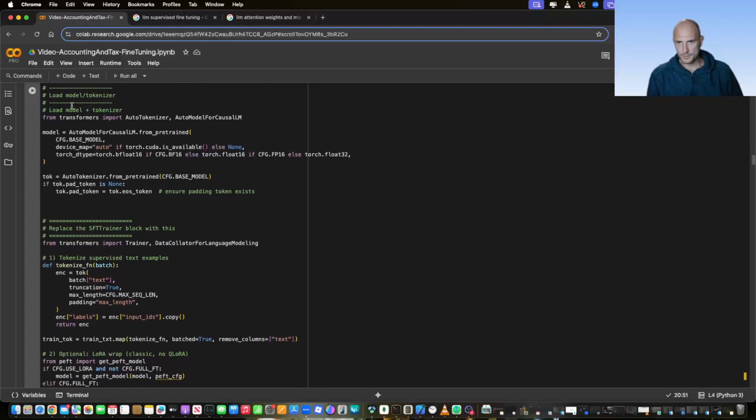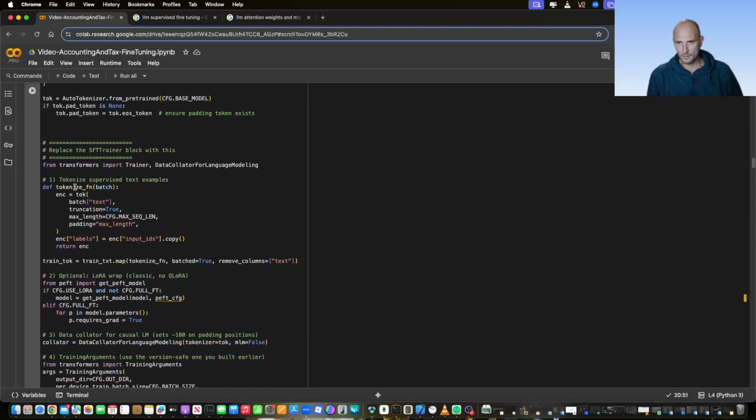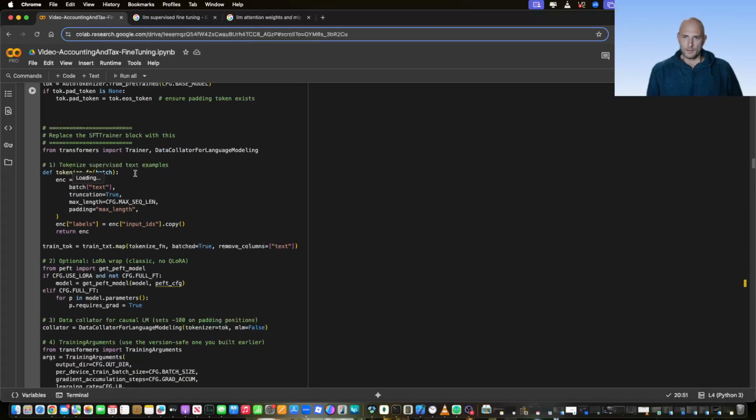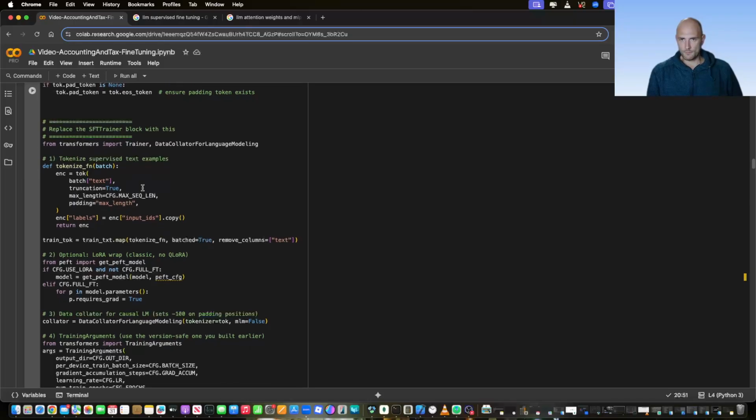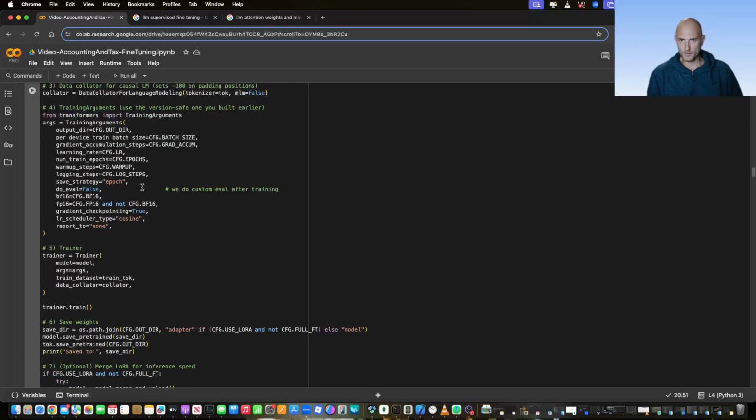Okay, so we're doing some tokenizing here. That's a basic setup. And here overall we're performing training. So we're specifying some training parameters here.